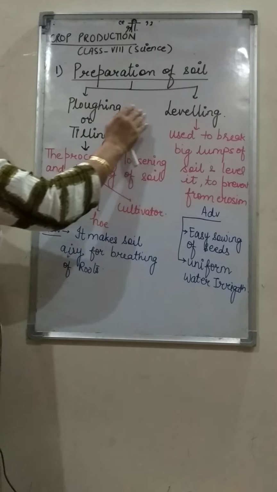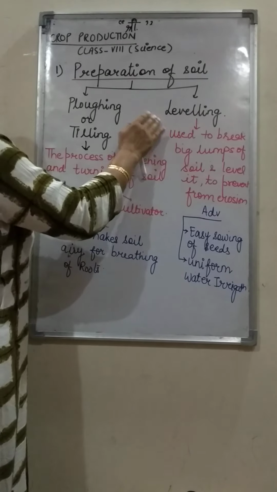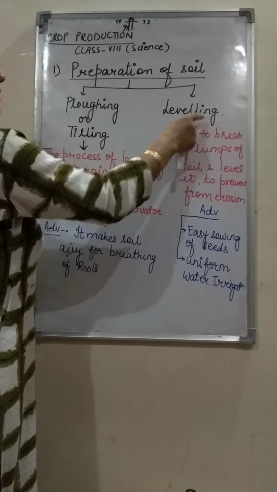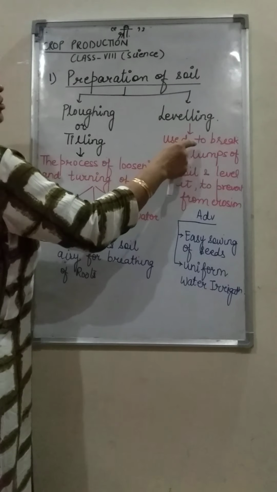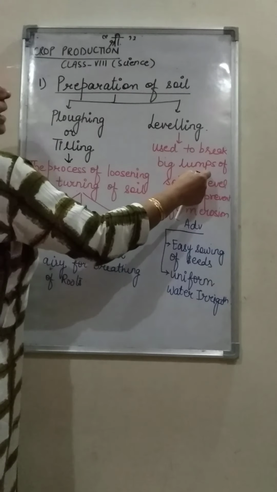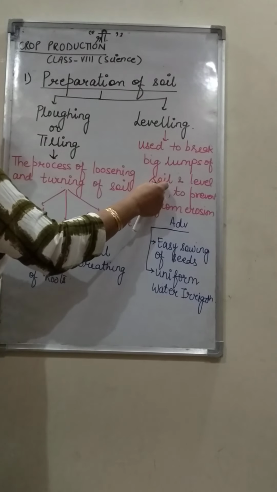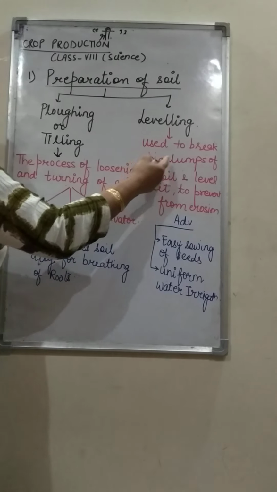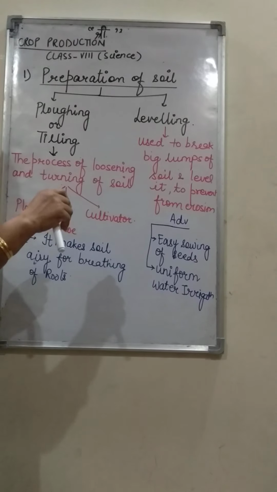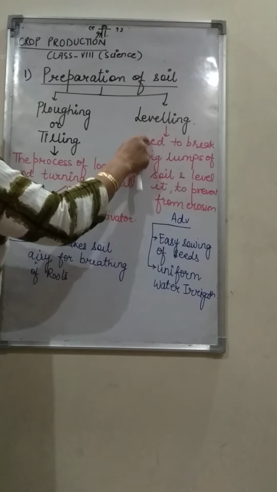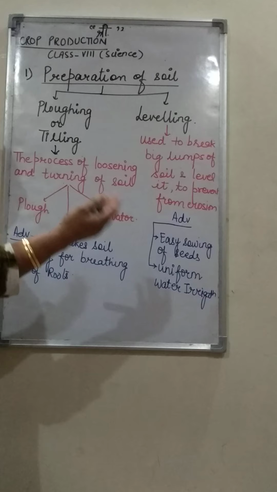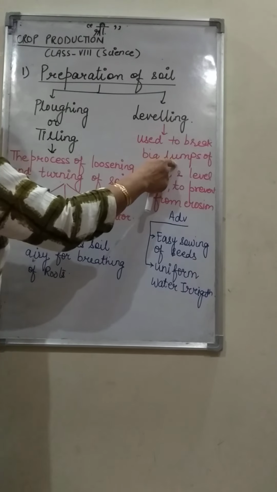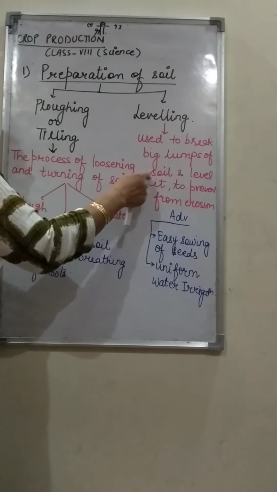Now the second process is leveling. After plowing, leveling is done. What is leveling? Leveling is used to break big lumps of soil. Big lumps of soil are present in the dry soil, so we have to break them so that the soil becomes smooth. Leveling is done with the help of a wooden leveler. It is used to break big lumps of soil and level it.